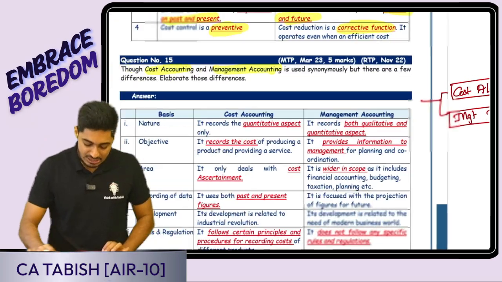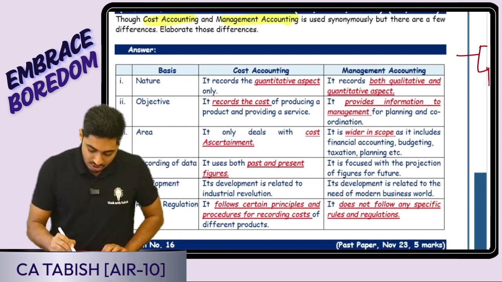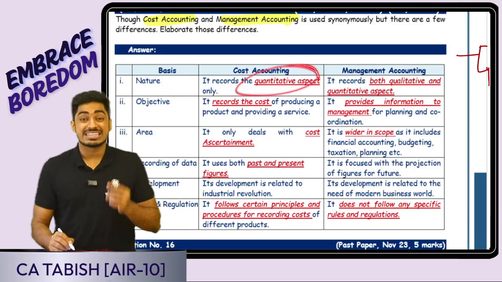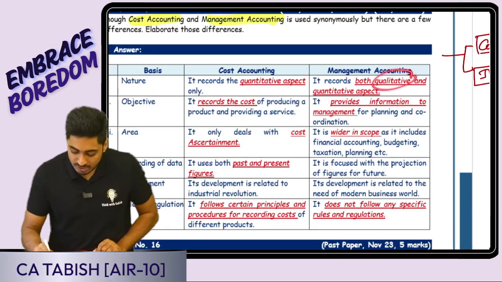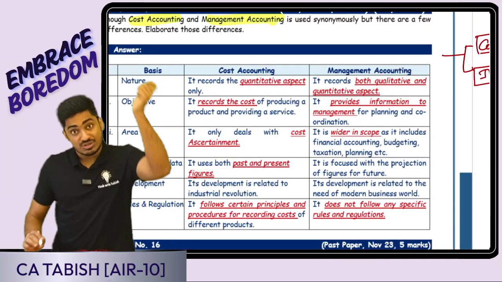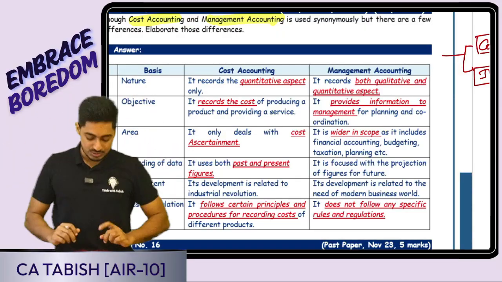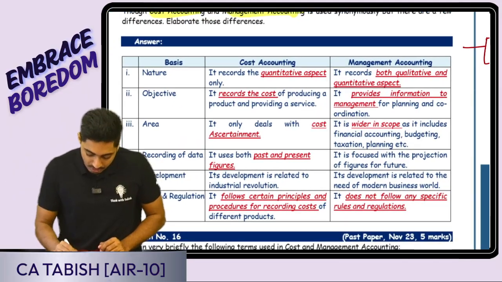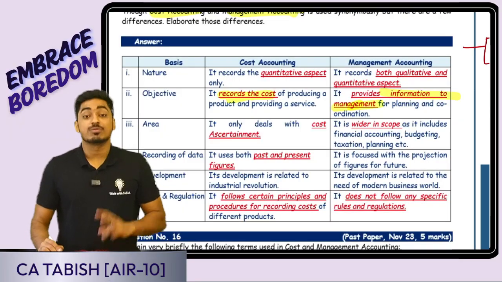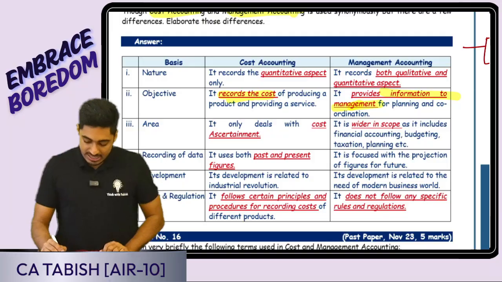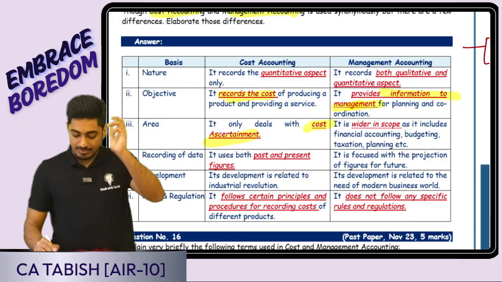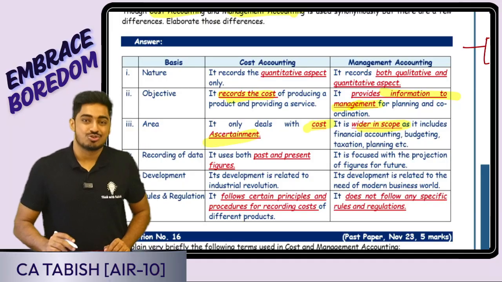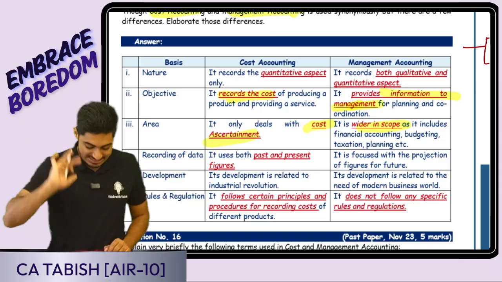Is this clear, everyone? So look at this. Nature: cost accounting focuses only on the quantitative aspects. That is a number game only. Here we are focusing on quantitative as well as qualitative. Based on the numbers, what all decisions I can make, that also we are doing here. Here I'm just recording the cost. It is providing information to management for decision making. It deals with only cost ascertainment. I'm calculating the cost. It is wider in scope, because based on the cost calculation, I'm taking decisions also.